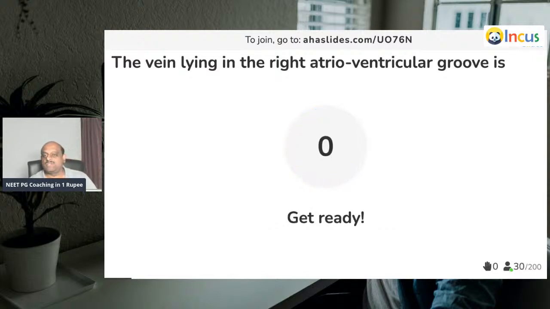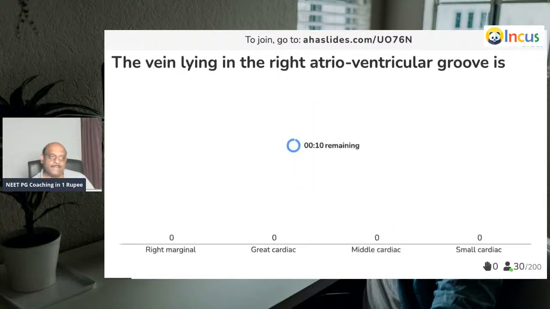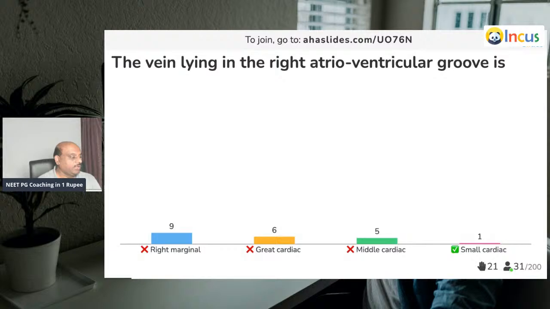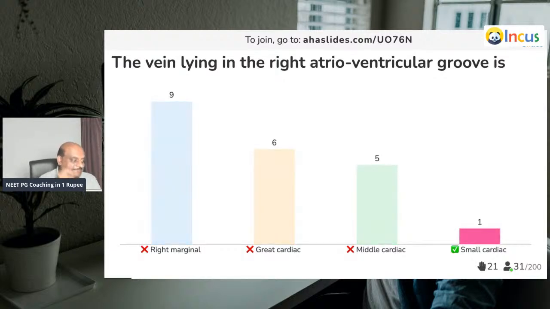All the veins of the heart is a favorite topic. The vein which is lying in the right atrioventricular groove. Atrioventricular groove is which one? Come on. So you should be very sure. Only one person correctly answered.